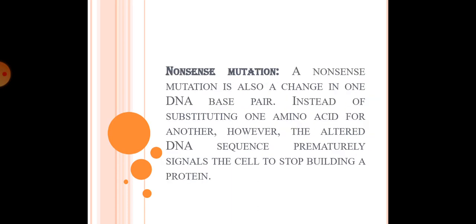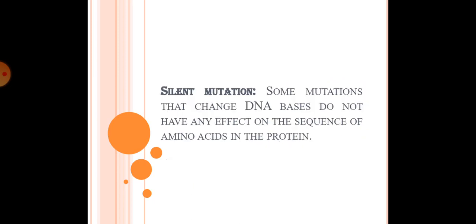The second is nonsense mutation. Nonsense mutation is the substitution of a single base pair that leads to the appearance of a stop codon where previously there was a codon specifying an amino acid. A nonsense mutation is also a change in one DNA base pair. Instead of substituting one amino acid for another, however, the altered DNA sequence prematurely signals the cell to stop building a protein.